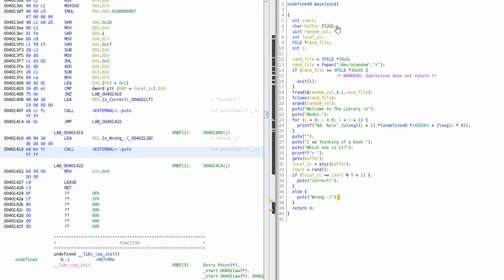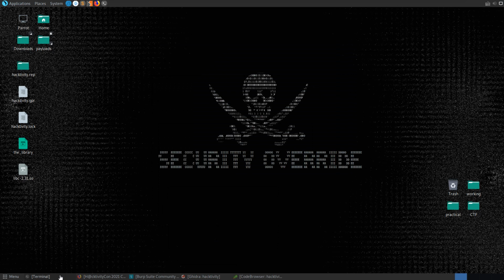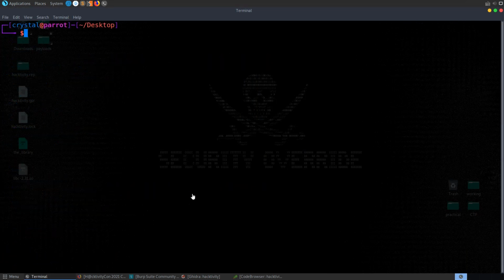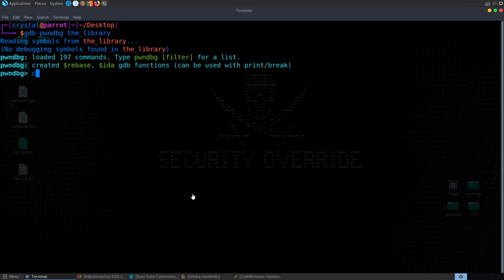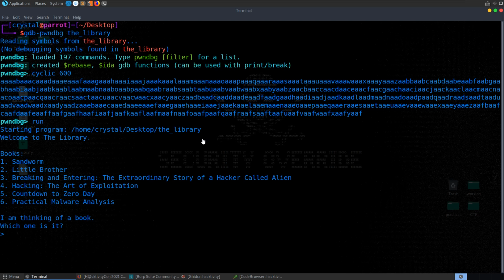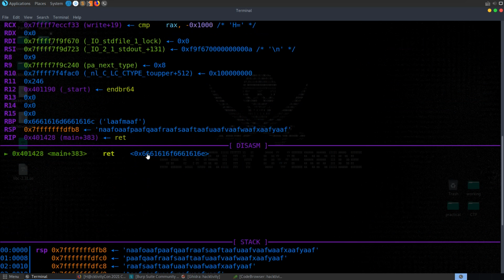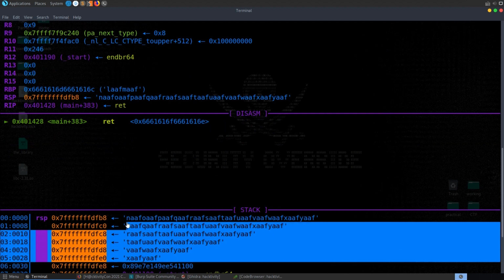But we know that we've got 512 bytes here, sorry, 520 bytes. Let's go and test this out in GDB and see if we can generate a cyclic pattern to overflow the buffer. So we'll run GDB pwn debug the library, and here we might want to generate a cyclic pattern again of 600 characters. We can take a copy of that, we can run through the program, and instead of entering one of these numbers, let's enter that cyclic pattern, and you'll see that our bytes are filling up the stack.